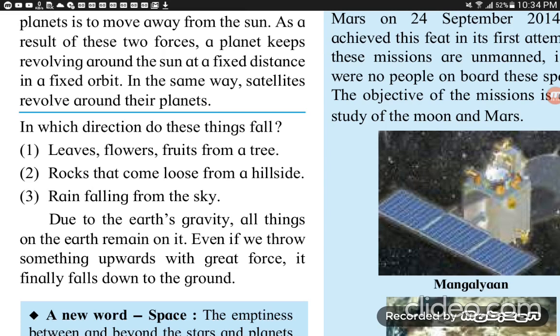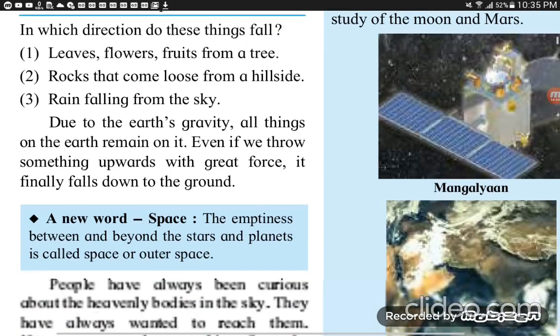Rocks that come loose from a hillside also roll down to the ground. Rain falling from the sky, आसमान से बारिश नीचे ही गिरती है धरती के ऊपर, because of gravity. All things on the earth remain on it. Even if we throw something upwards with great force, it finally falls down to the ground. When you throw a ball up in the sky, it comes rolling down to the ground. It does not vanish in the sky. It comes to the ground only because of the Earth's gravitational force.